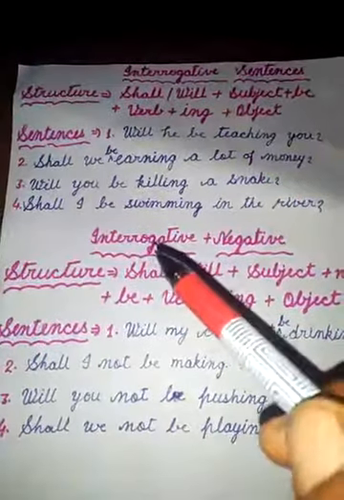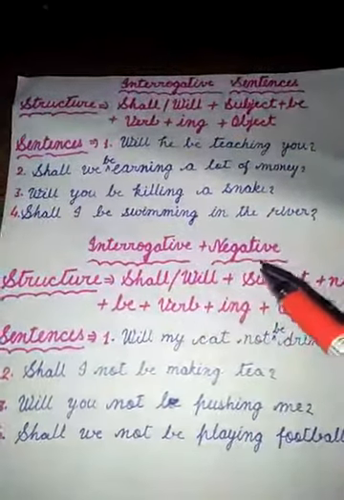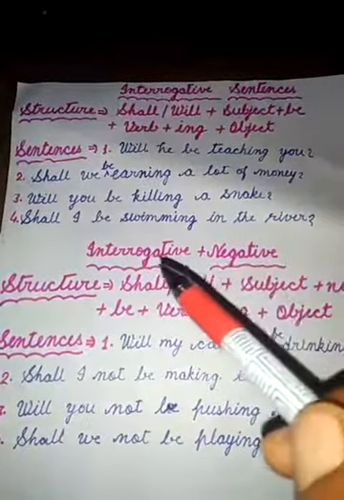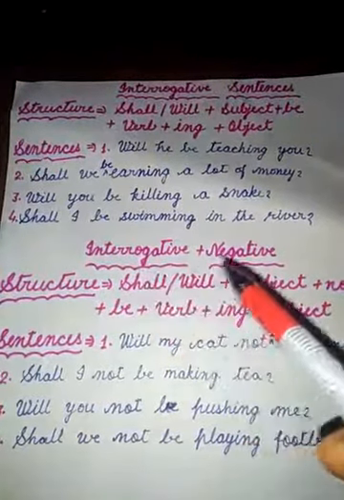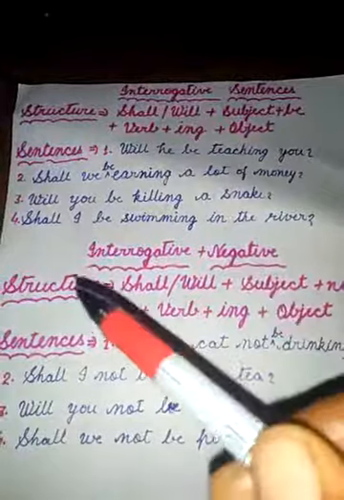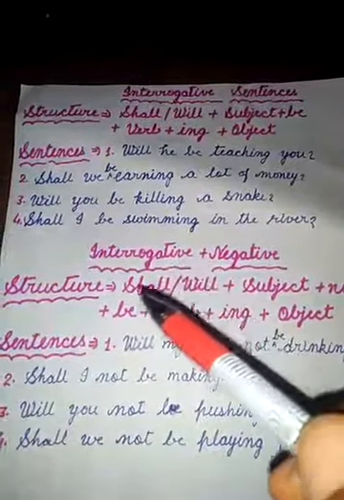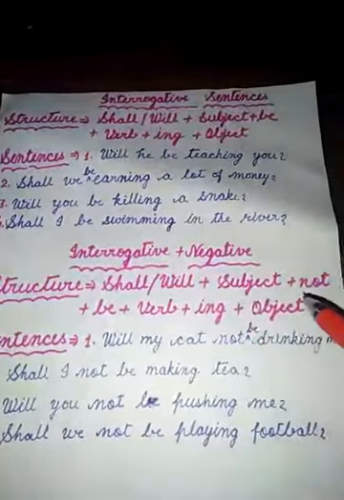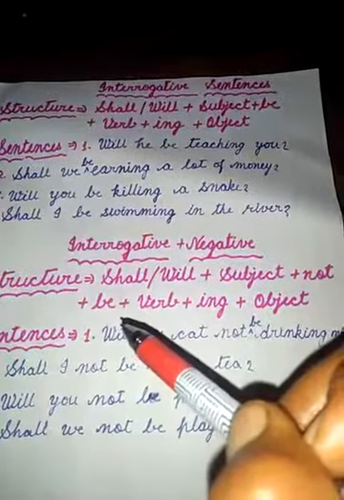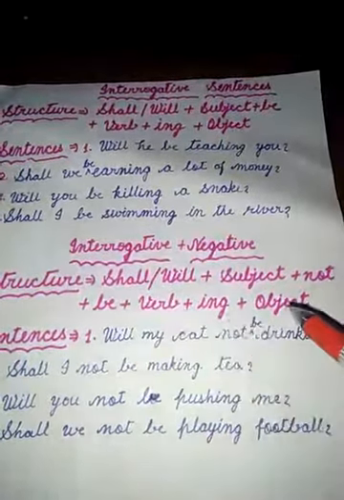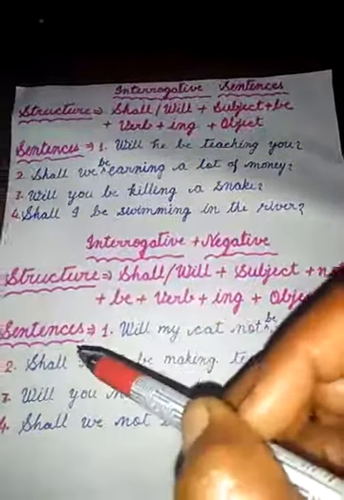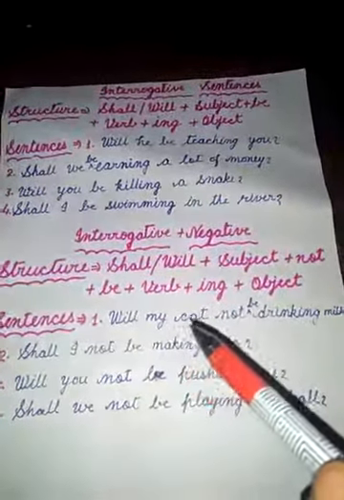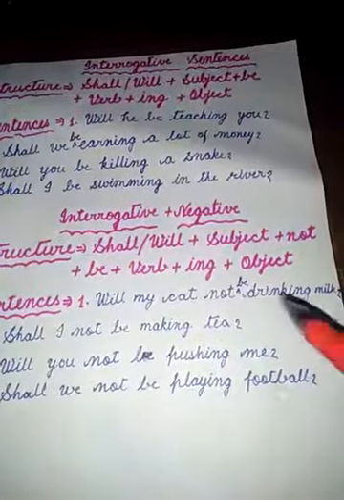Now interrogative plus negative sentences. Interrogative means in which we ask a question, negative means not also. So interrogative plus negative means negative questions. Structure now: shall will plus subject plus not, then be, verb plus ing, then object. Sentences now, will my cat not be drinking milk?